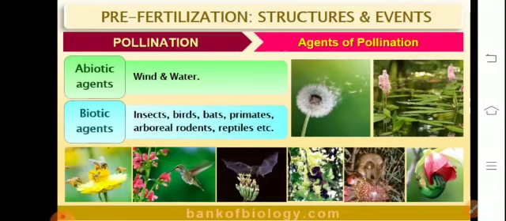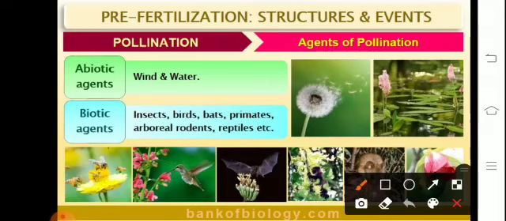Now talking about the agents of pollination. The pollinating agents could be either abiotic or biotic. The abiotic agents, that is the non-living components, comprise wind and water.